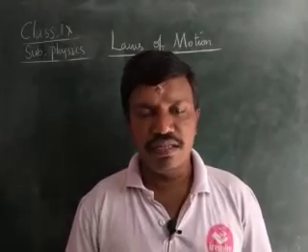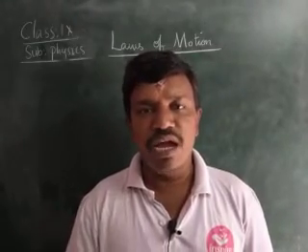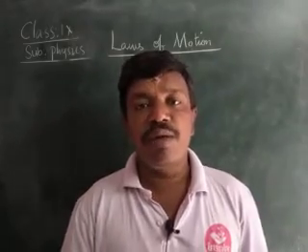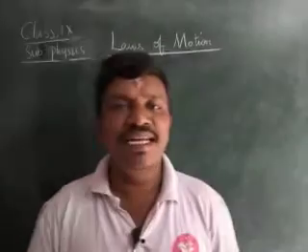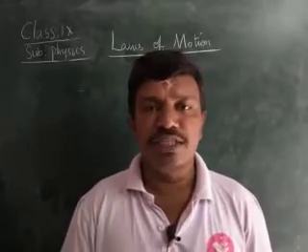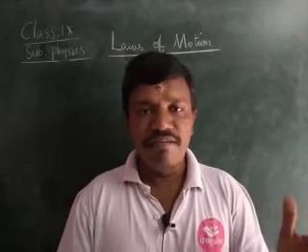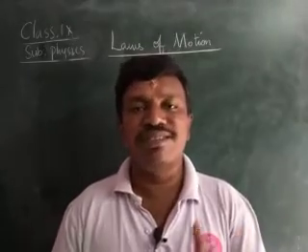That is, from rest to motion or motion to rest is called inertia. And we learned about mass. Okay, what do you mean by mass? Mass is the amount of matter contained in a body. Okay, children. Therefore, here we learned about inertia and mass, and the relationship between inertia and mass.